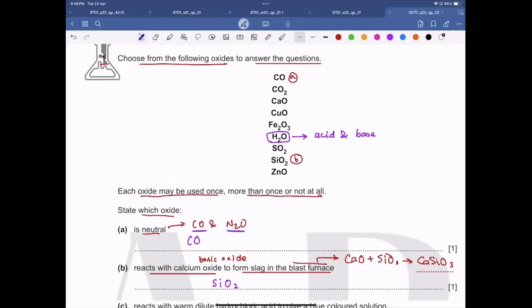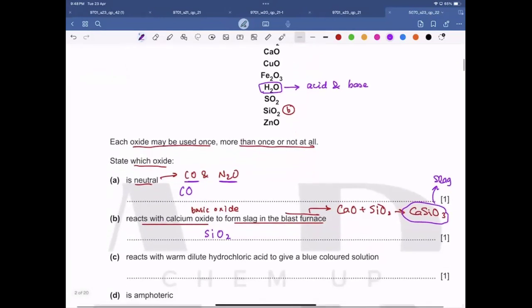Water is considered an amphoteric oxide, and this compound is called slag. It is formed as an impurity. It is formed to remove the impurity from the iron in the blast furnace. Is this clear to all of you? Okay.